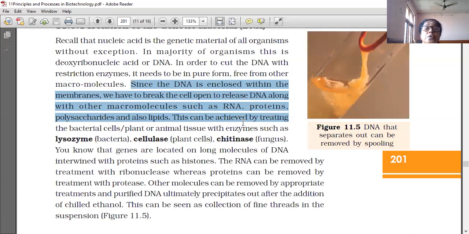Since the DNA is enclosed within the membrane, we have to break the cell open to release DNA along with other macromolecules such as RNA, proteins, polysaccharides, also lipids.